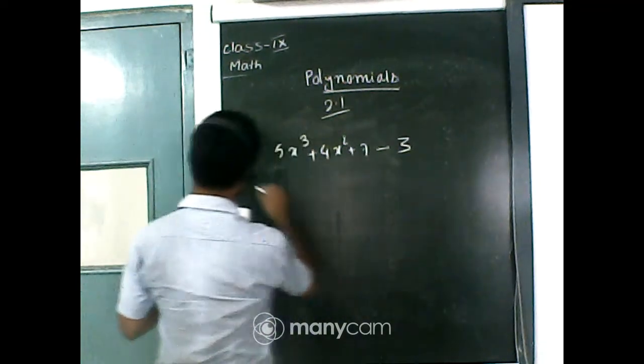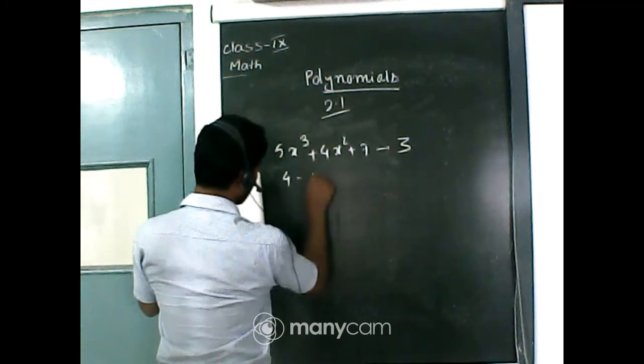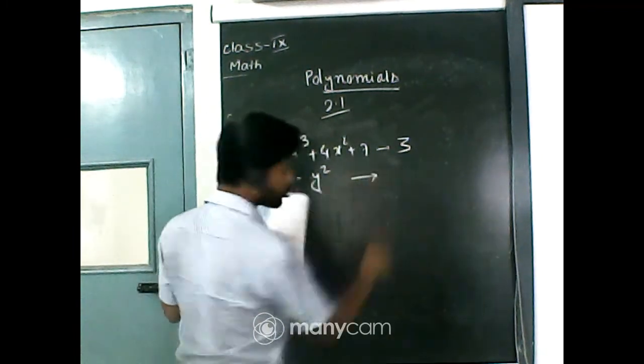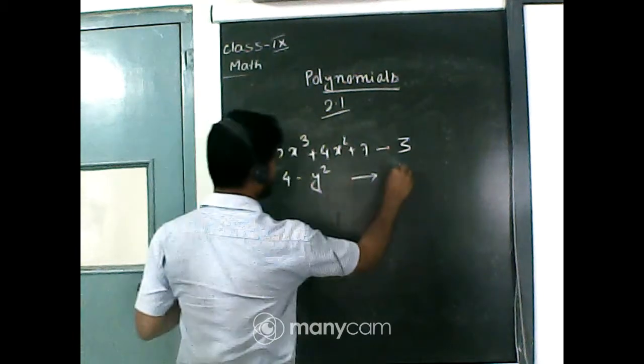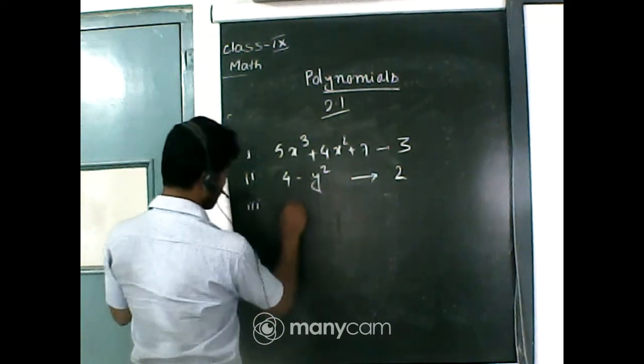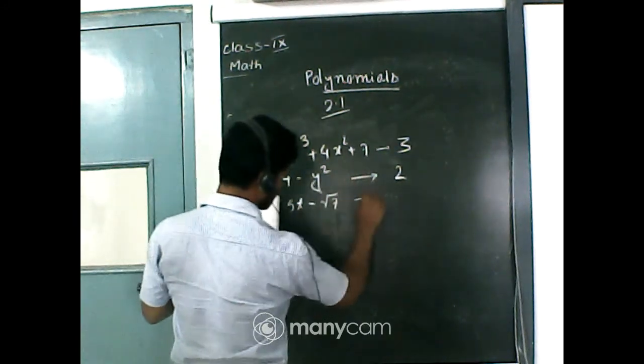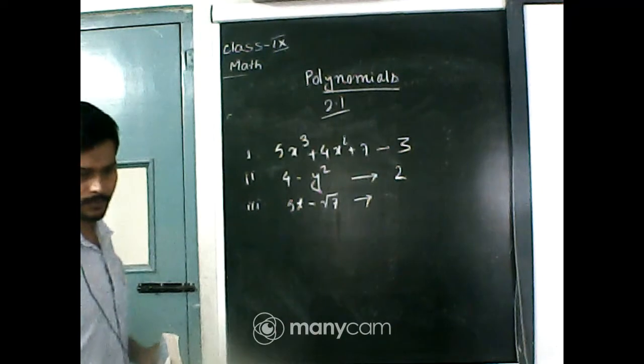Very good. Next, 4 minus y square. Degree of the polynomial: 2. Good. Okay, question number 3. 5t minus root over 7. Degree of the polynomial: 1.